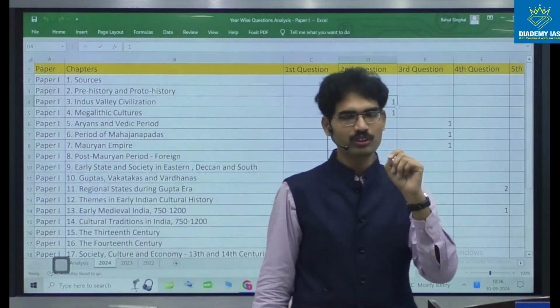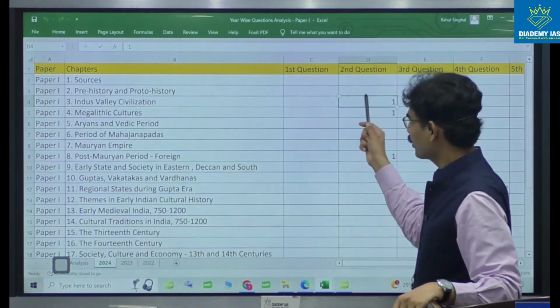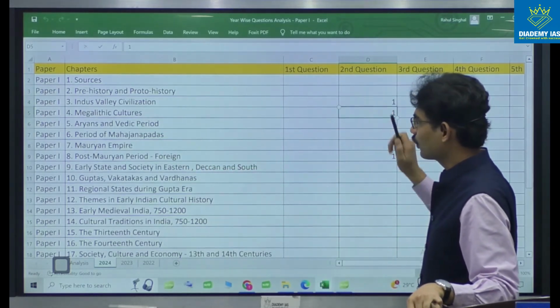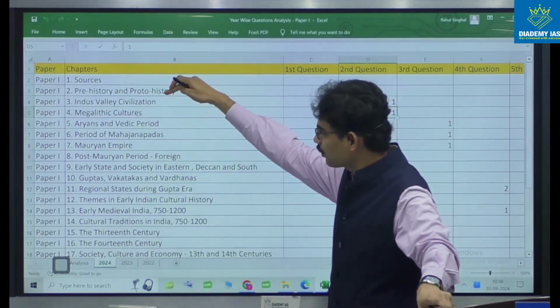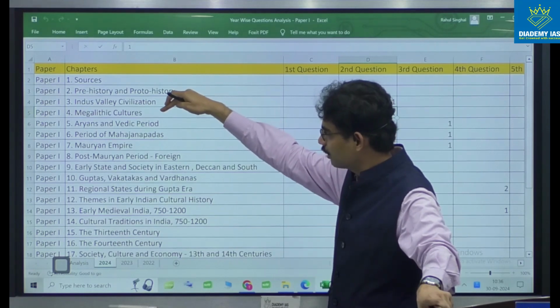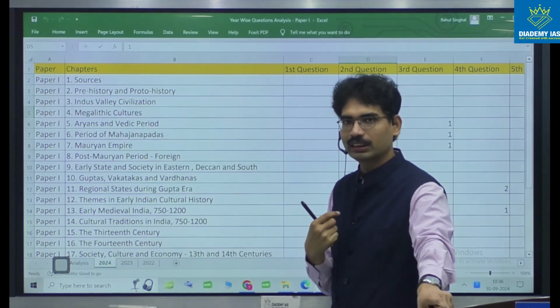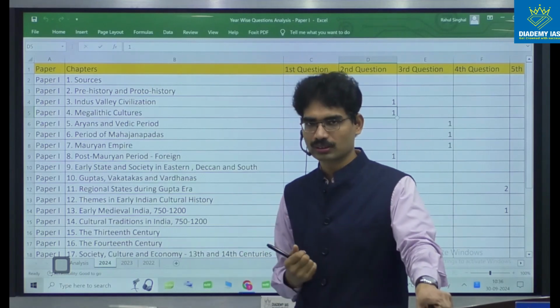In the second question, if you want to write it properly, you have to have command over the third unit, and command over the fourth unit also, the megalithic unit. Generally, students are not that comfortable in prehistory and megalithic culture, because whatever details we know are through archaeological evidence only, not through books.